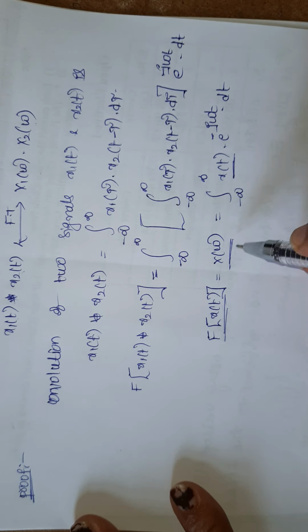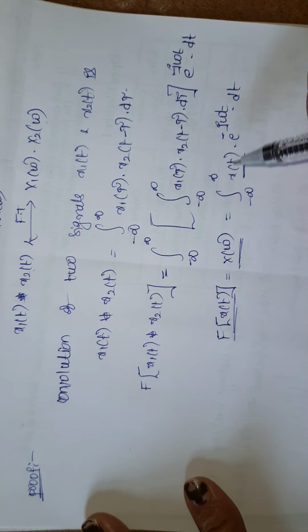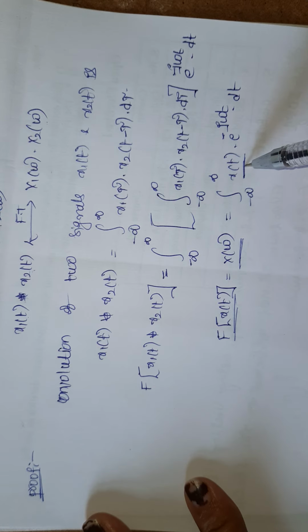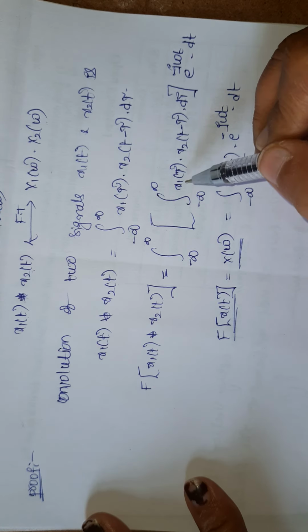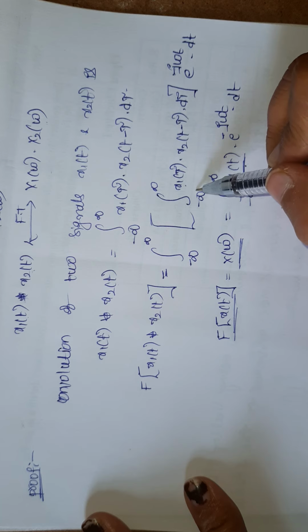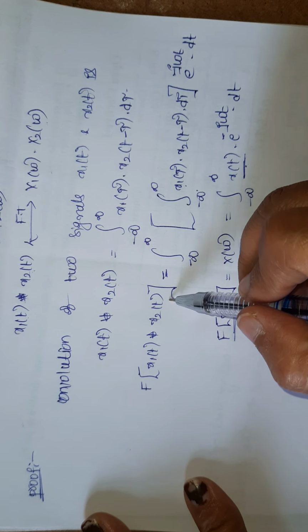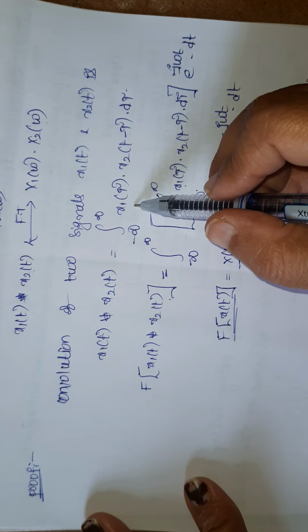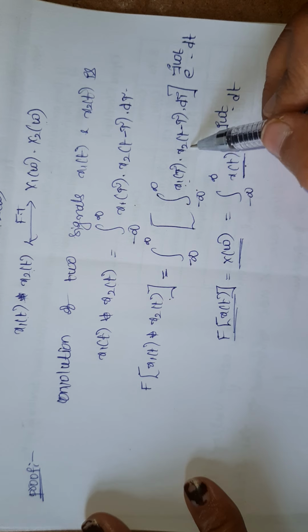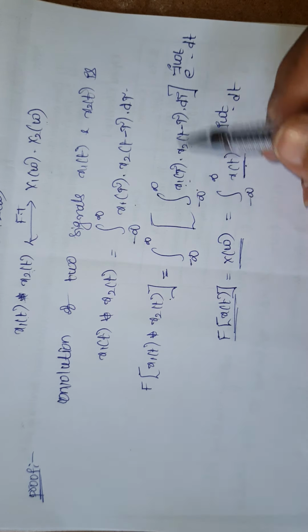Okay. Now, what we have to do? We have to consider the convolution of two signals. So in place of x of t, we have to consider x1 of t convolved with x2 of t. What is x1 of t convolved with x2 of t? The general formula is the integration of x1 of tau into x2 of t minus tau d tau.